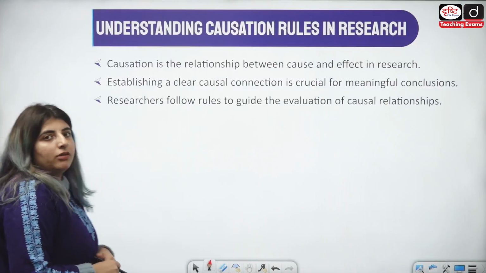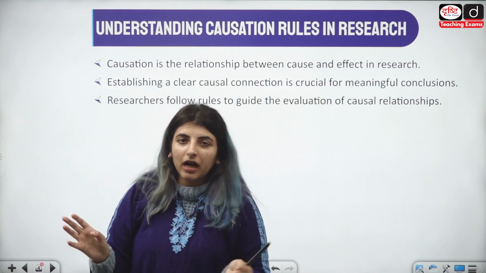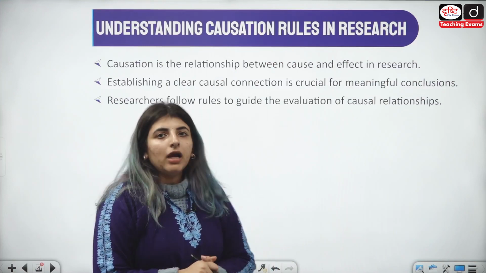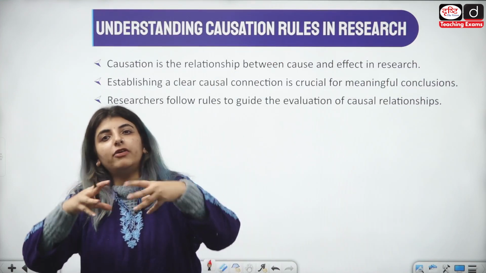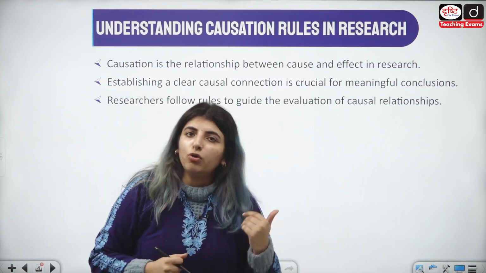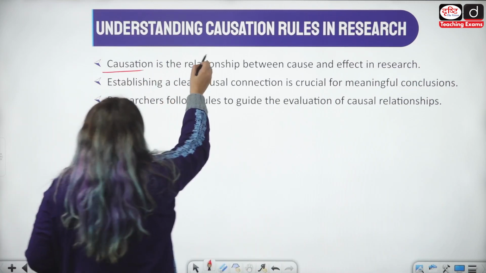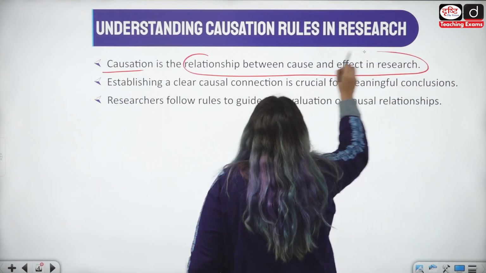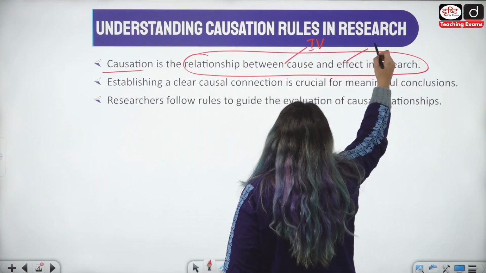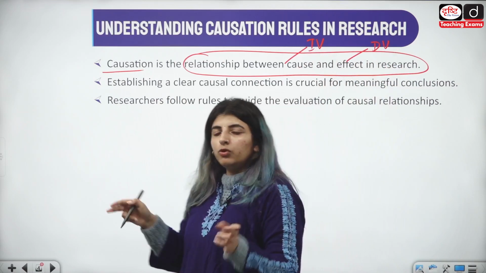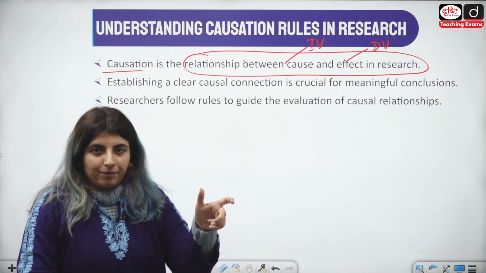Now when we talk about research, I told you that this is one such concept which recently has been asked in match the following as well, right? So we need to make sure that we are understanding what are the different rules that are also related to causation in research, right? Now first of all, what is causation? It is a relationship between cause and effect. Cause and effect means, cause means independent variable and the dependent variable, उन दोनों में what relationship is there? Causation is trying to cause, right?